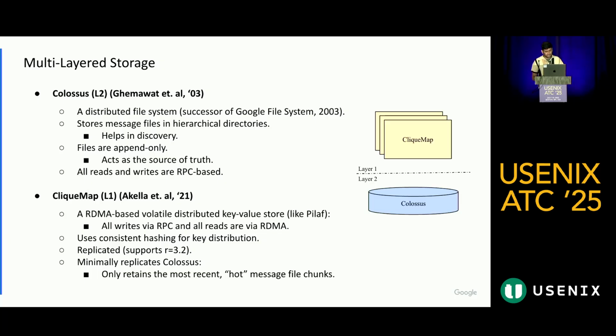ClickMap makes use of consistent hashing for distributing the keys, and it is replicated. It supports R equal to 3.2, so it is resilient against faults. And essentially, the L1 layer minimally replicates Colossus features that are most relevant for ordered message delivery.